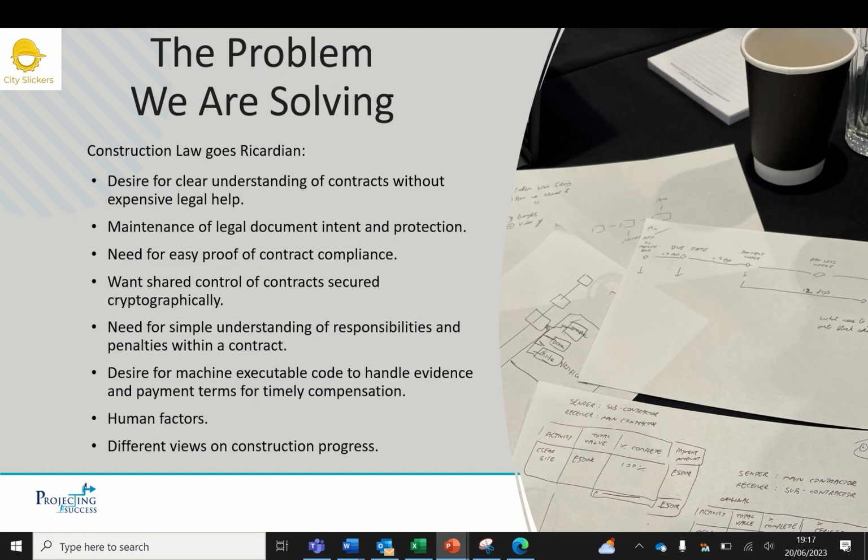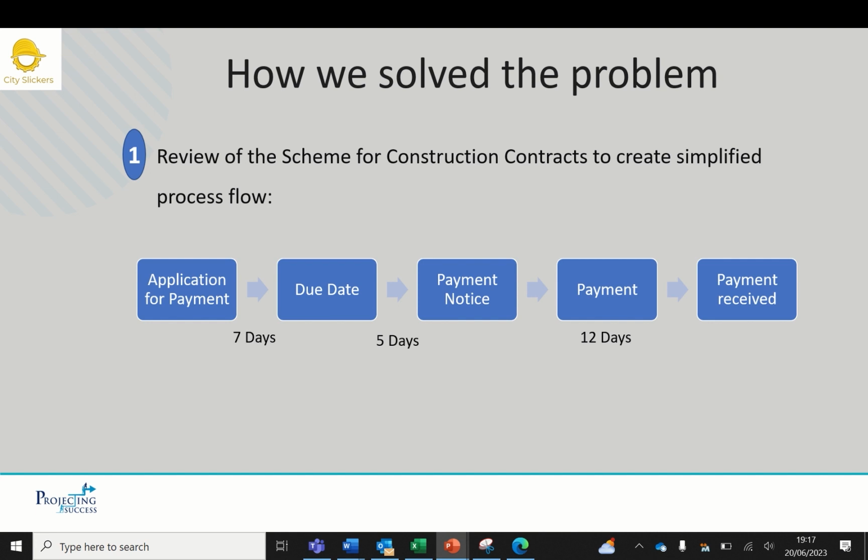The problems we are solving. The UK Construction Act provides a statutory payment process where an agreed construction contract is not in place. Whilst an important measure in preserving cash flow, this still has issues. The key problems we are solving are the manual processes, lack of transparency, and inconsistent audit trail associated with construction payments.